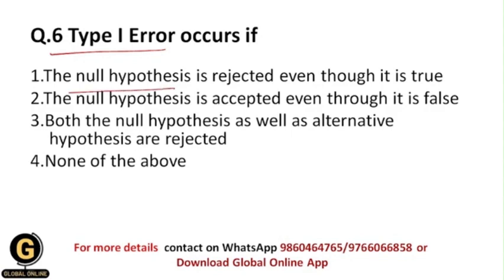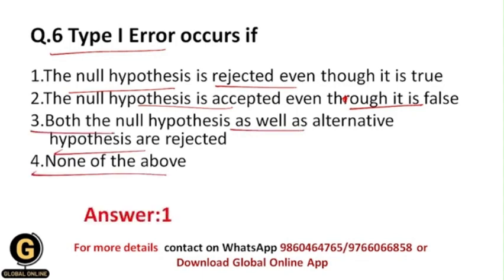The null hypothesis is rejected even though it is true. The null hypothesis is accepted even though it is false. Both the null hypothesis as well as the alternative hypothesis are rejected. None of the above. So your correct answer should obviously be 1. As I have told you earlier in this video, whenever the null hypothesis is true but still we reject it, in that situation type 1 error occurs. Okay, all of you getting? And that's why your correct answer should be 1.